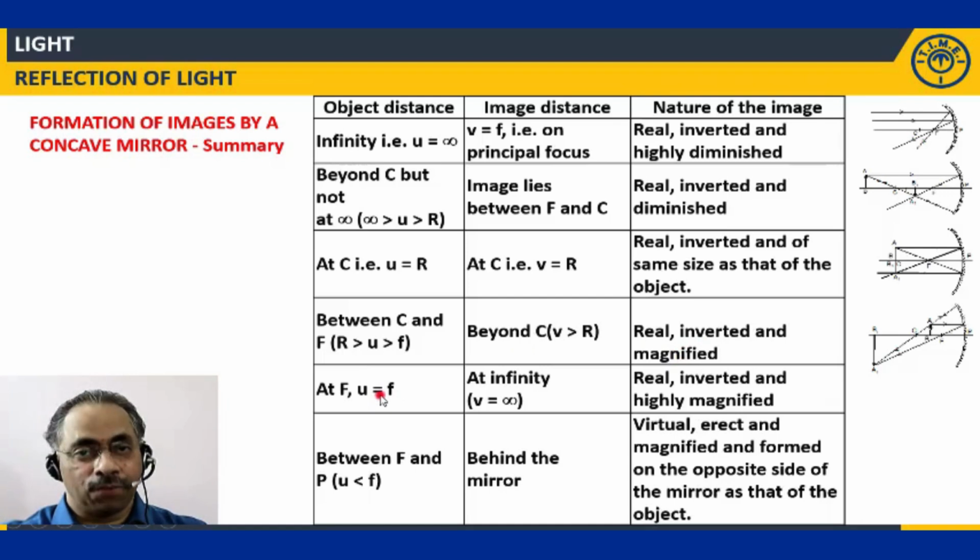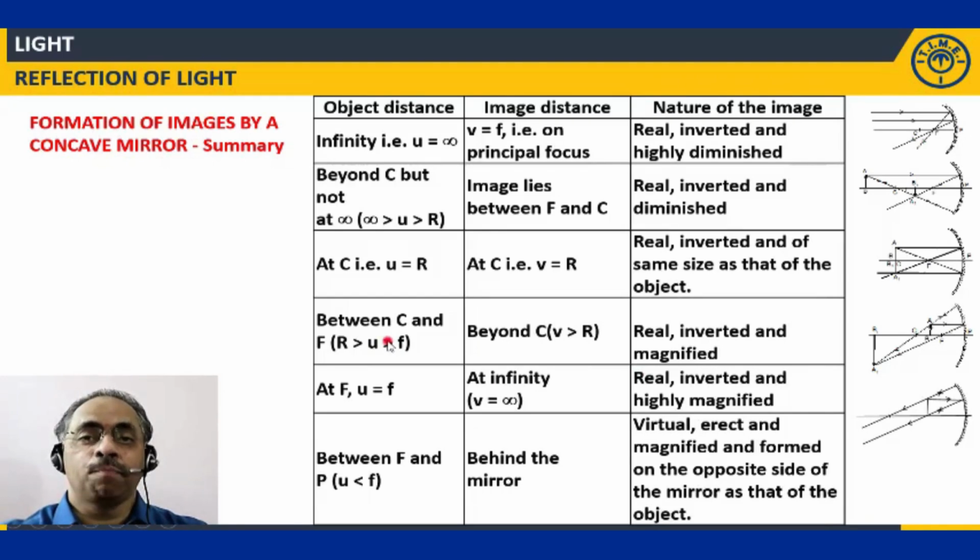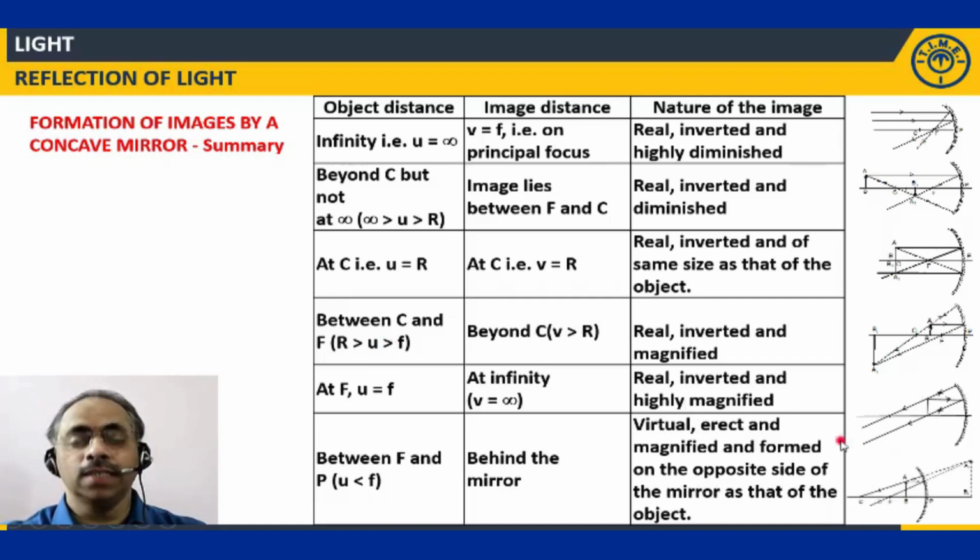When the object is at focus, the image is formed at infinity distance. So the image is formed at infinity. So this is the case of the ray diagram. And if the object is between the pole and the principal focus, then we'll get the image beyond the mirror, behind the mirror basically. And it is a virtual image.